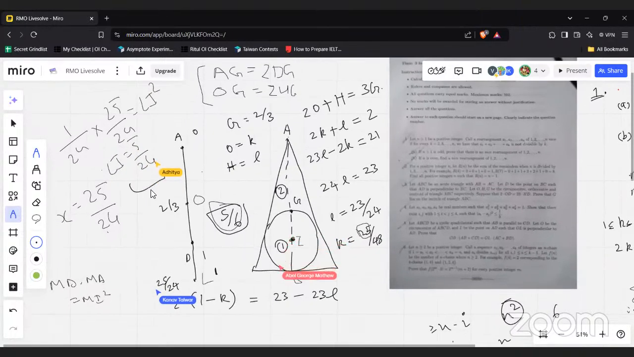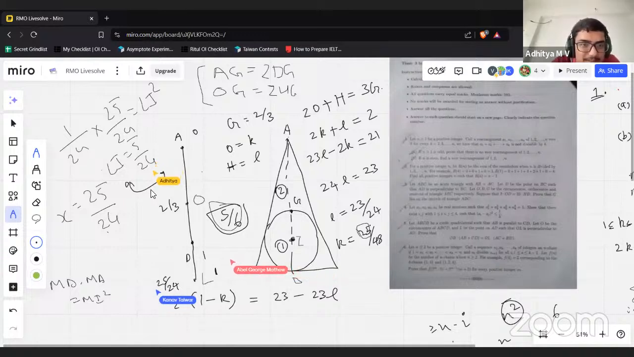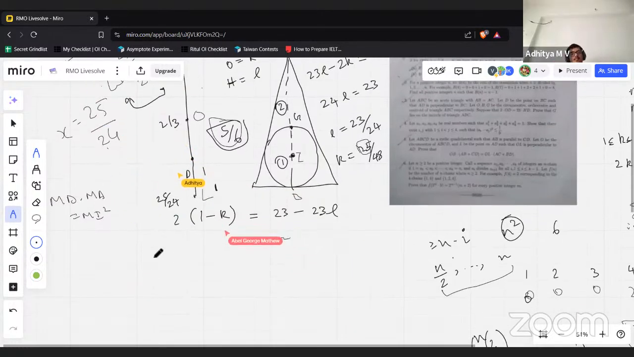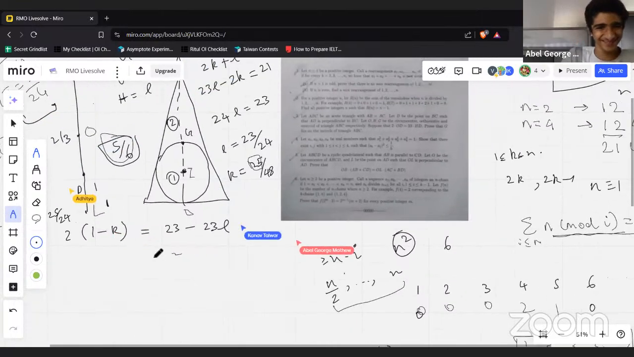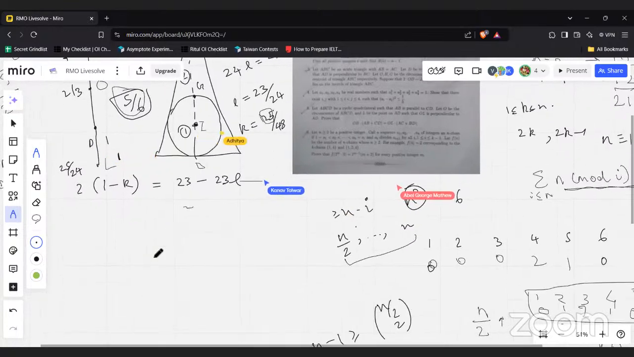Such a depressing problem. Wait, do the numbers add up? Yeah, they do. 25 by 24 minus 5 by 24 is 20 by 24, which is 5 by 6. Okay, done, thank you. What a beautiful problem. So we're done with the fourth problem. 23 is relevant. Yeah, 23 is like my favorite number now.